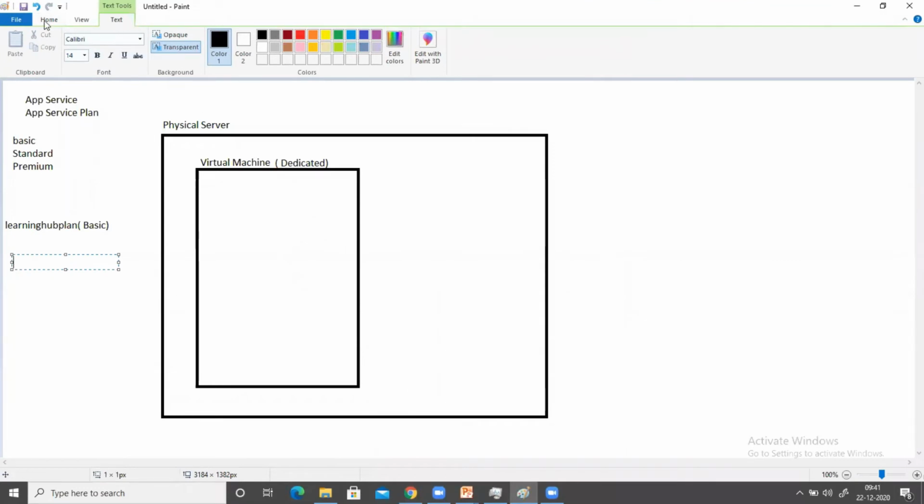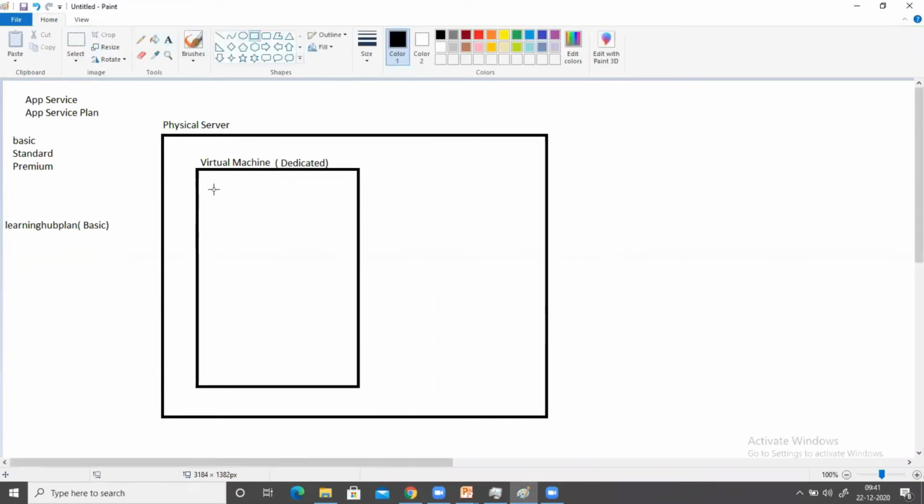So what will happen? A container is going to be created here. So one application, one container. If you are going to deploy a second application for your company, if you choose the same plan, your container is going to be deployed in the same virtual machine. So the basic idea is that only your company's or your plan's container is going to be deployed in this virtual machine. Nobody else can use it. So that is the difference between shared and dedicated here.